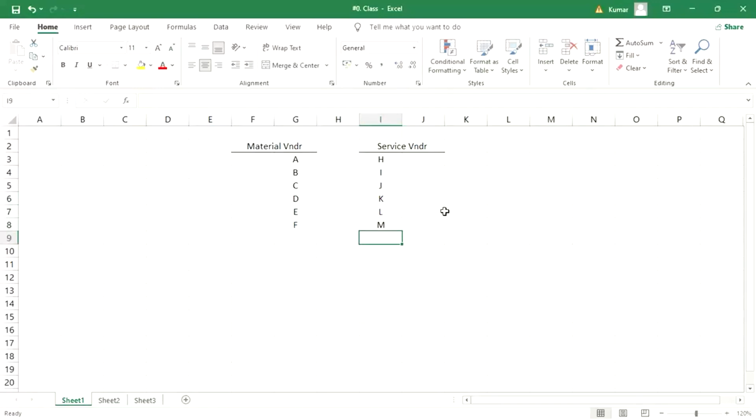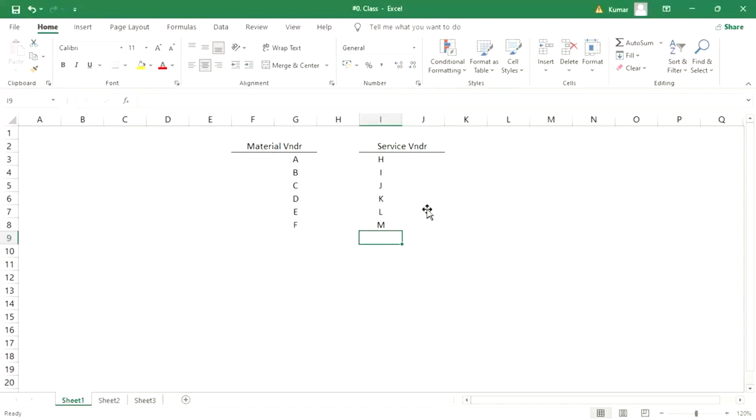Okay. Now, what is the requirement, guys? The requirement is Tata Motors says that I want to see separately what is our total outstanding amount. In the sense, we want to see total payable separately for material vendor and separately for service vendor.